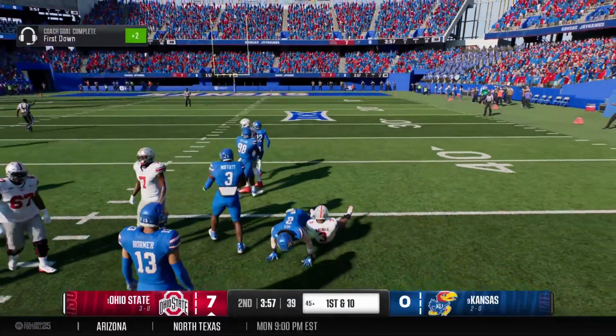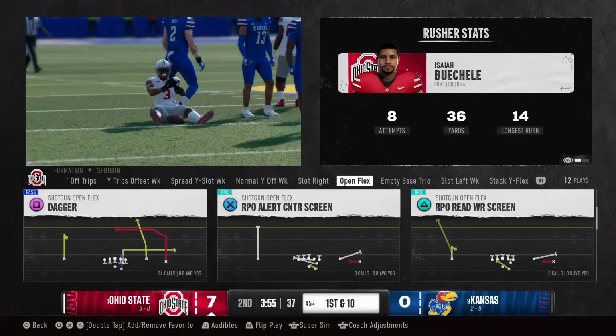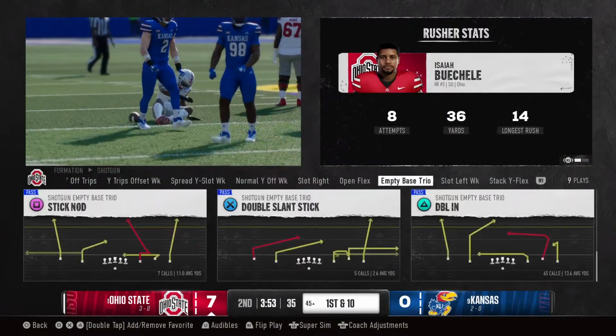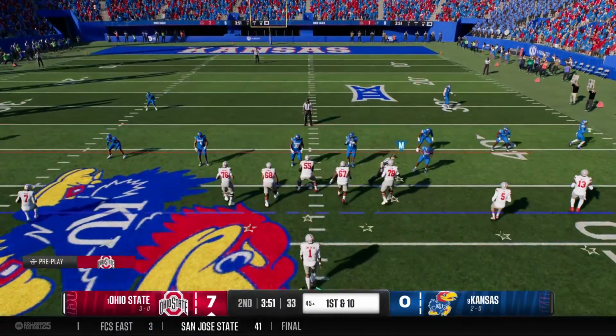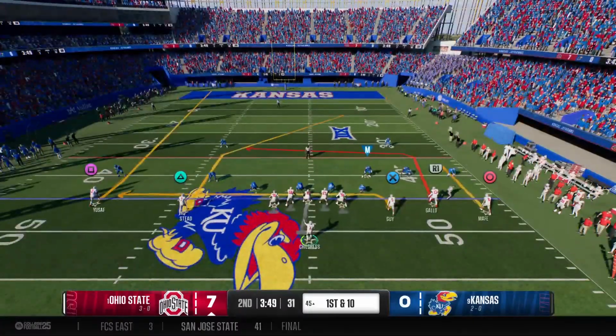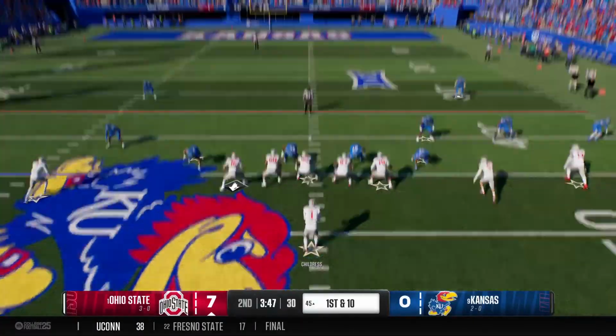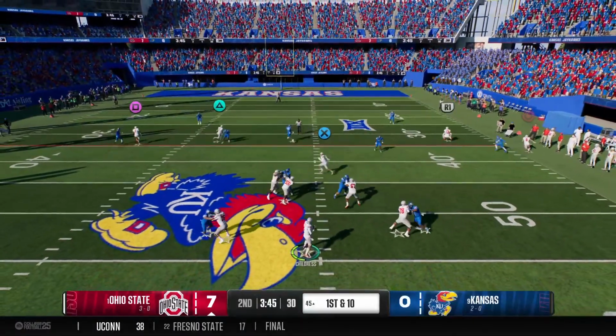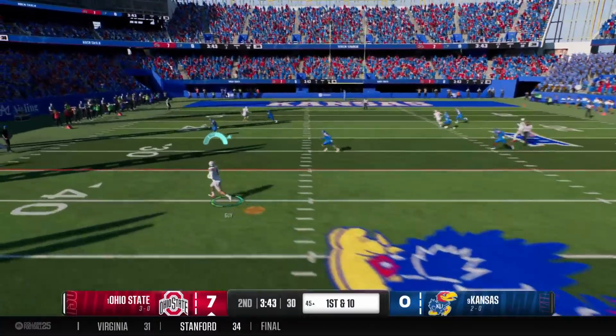And he's brought down, but he does have enough for the first down. You know, Chris, what a great run here. And you think about Ohio State, you think lately about those NFL-ready wide receivers. But we all know it starts with their running games, all those great backs they've had over the years.